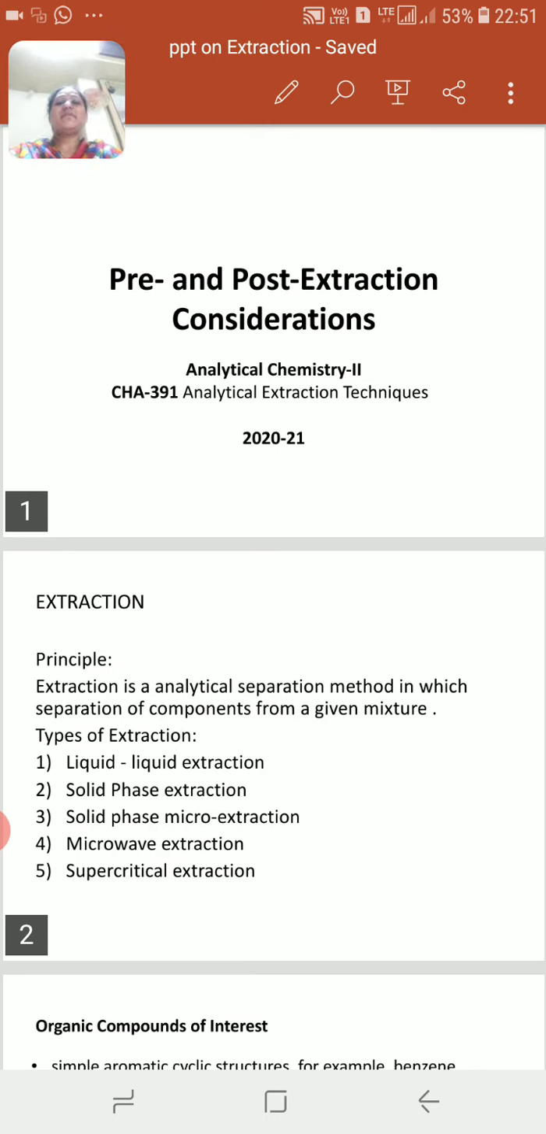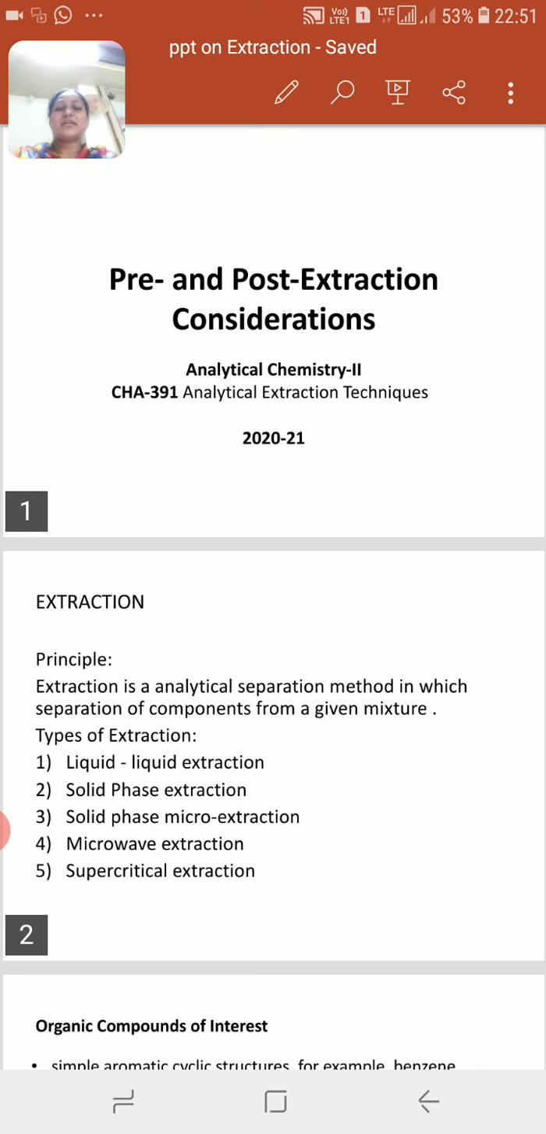So here there are various types of extraction. According to their uses and applications, the extraction method is specified. First one is liquid extraction, which is our second chapter. Second type is solid phase extraction, third chapter. Then the third type is solid phase micro extraction, fourth one is microwave extraction, and fifth one is supercritical fluid extraction. Supercritical fluid extraction was present in last year's syllabus, but now it is omitted. So these are the basic types of extraction.